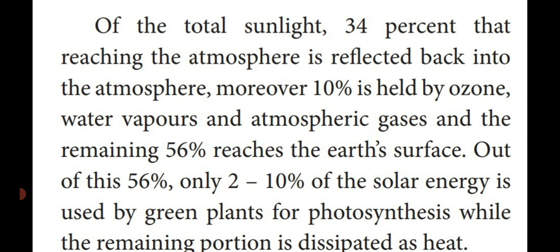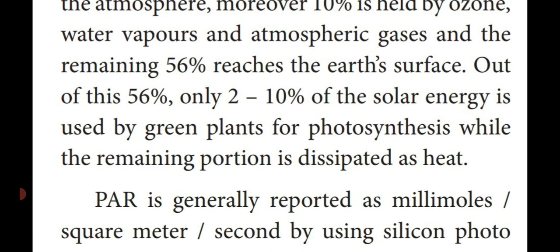The remaining 56 only reaches the earth surface for the photosynthetic process. Out of this 56, only 2 to 10 percent of solar energy is used by the plants for photosynthesis, while the remaining portion is dissipated as heat. That means it is liberated in the form of heat. It is modified into heat.